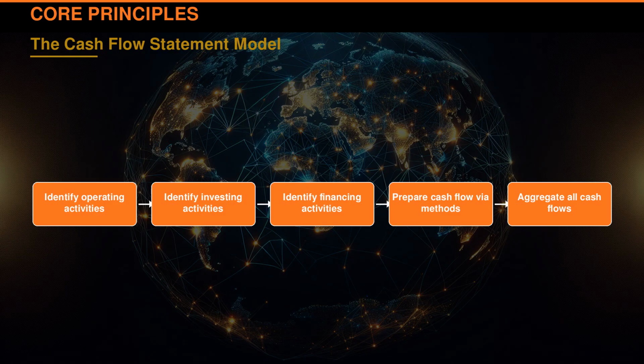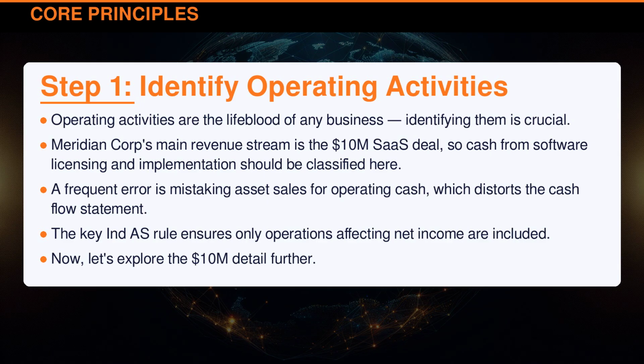We'll use Meridian Corporation's $10 million SaaS subscription with Acme Incorporated as our running example. This includes an $8 million software license and $2 million for implementation services, illustrating how each step builds a comprehensive cash flow picture. Operating activities are the lifeblood of any business.